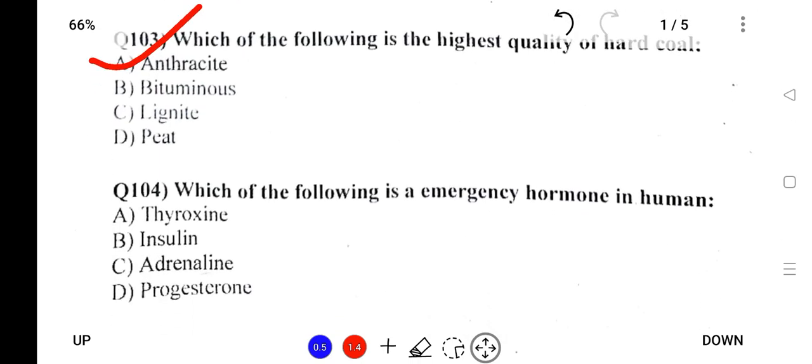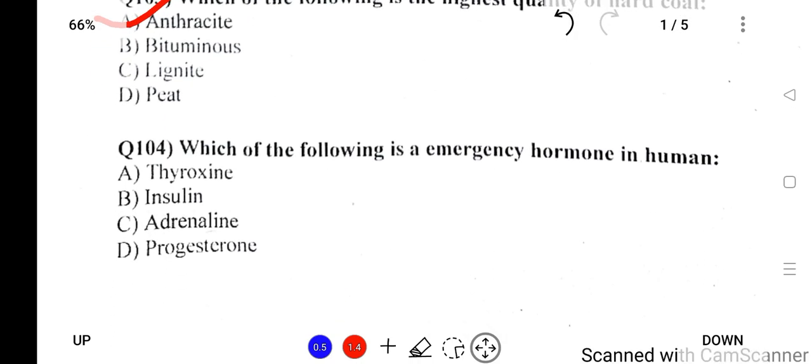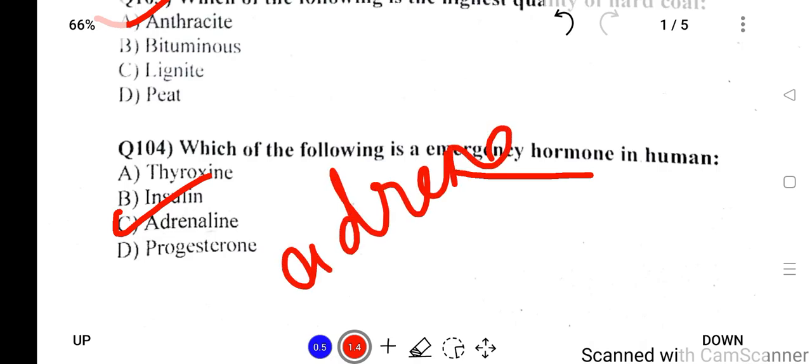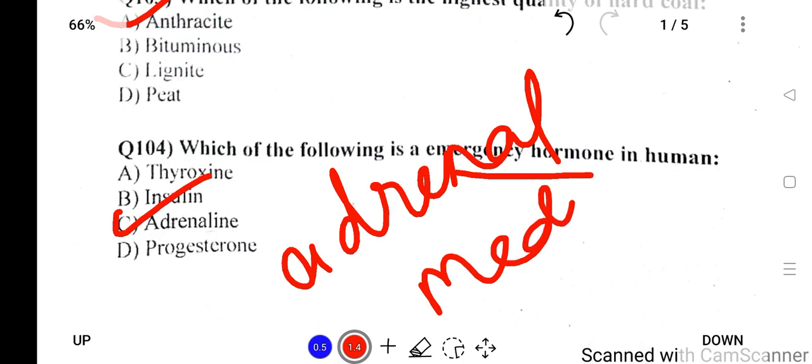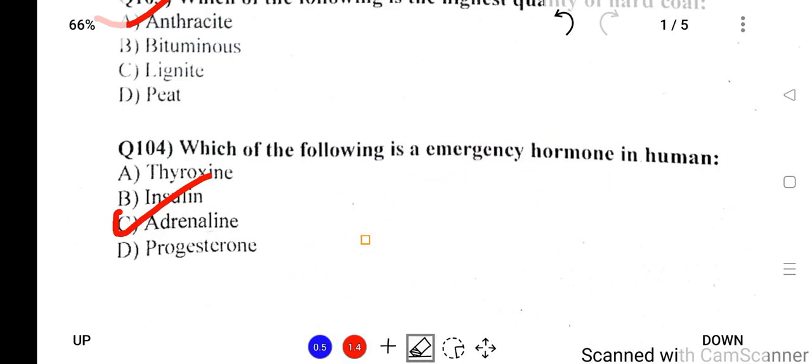Which of the following is an emergency hormone? Emergency hormone means a hormone secreted when we feel tension, so it will be adrenaline. Adrenaline is released by the adrenal medulla, and when we are scared, adrenaline is released.